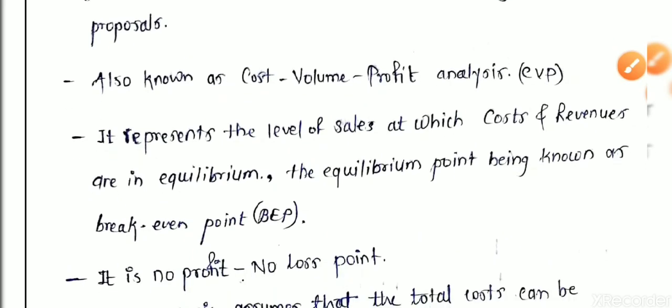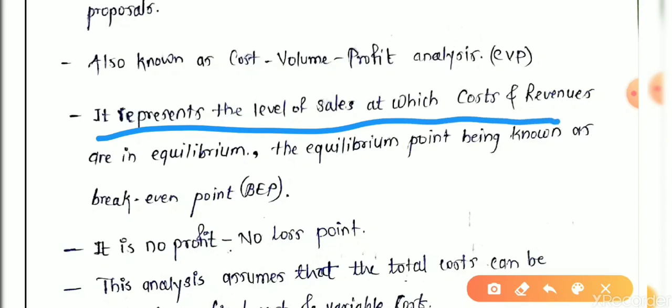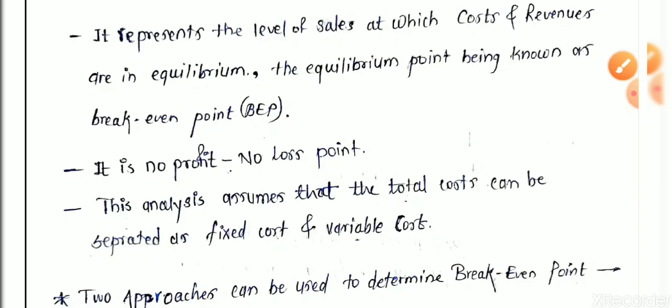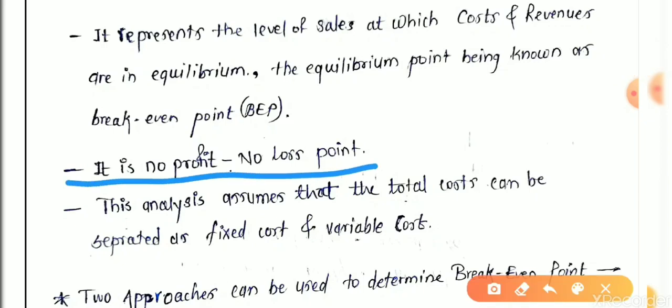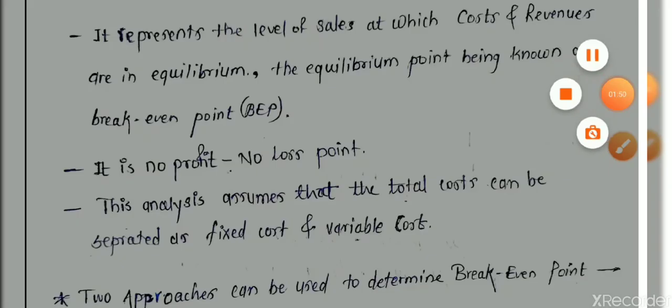It represents the level of sales at which cost and revenue are in equilibrium, the equilibrium point being known as the break-even point. It is the point where total profit and total loss are in equilibrium, that is, no loss, no profit. As we see the graph, we get a clearer idea about this. It is the basic and logical concept.